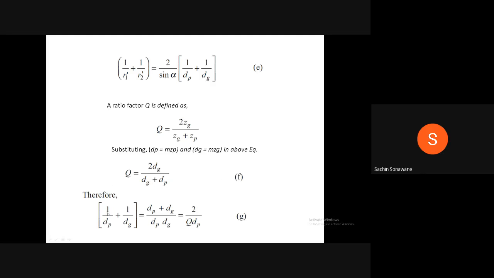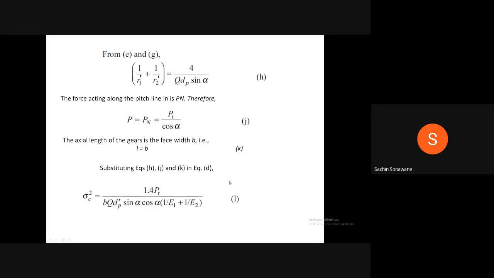Therefore, we finally get 1 upon dp plus 1 upon dg is equal to dp plus dg divided by dp into dg, which is equal to 2 divided by q into dp, equation G. Therefore, from equations E and G, 1 upon R1 dash plus 1 upon R2 dash is equal to 4 divided by q dp sin alpha, equation H.